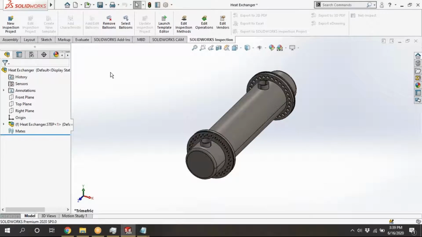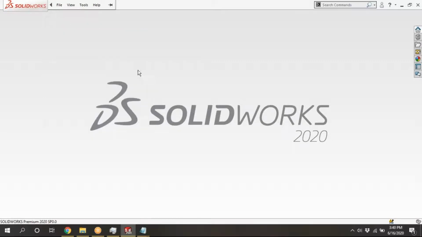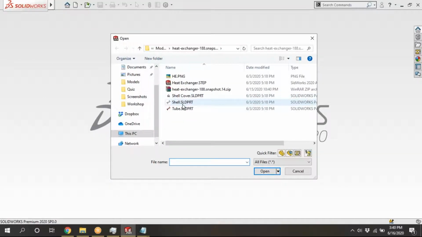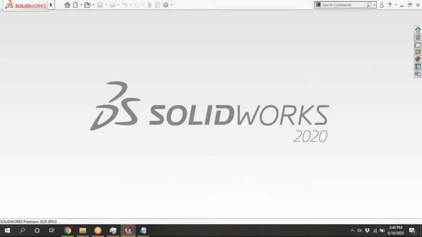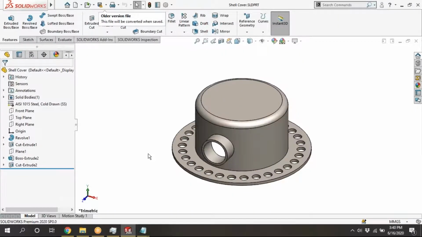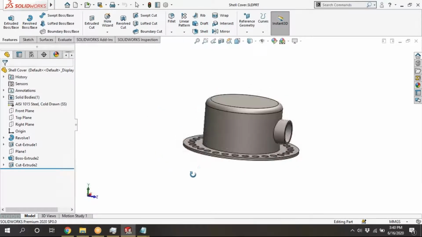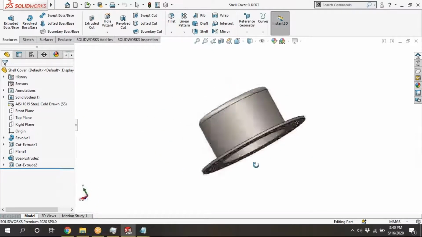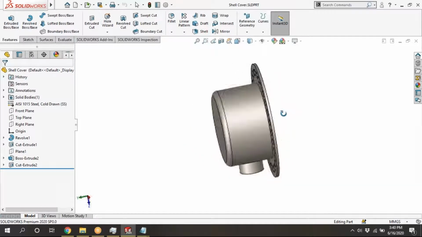As this is an assembled one, inside it there is one more part, the shell cover. This is a small object, and we will see it. Like this, at the end, it will fit like this.